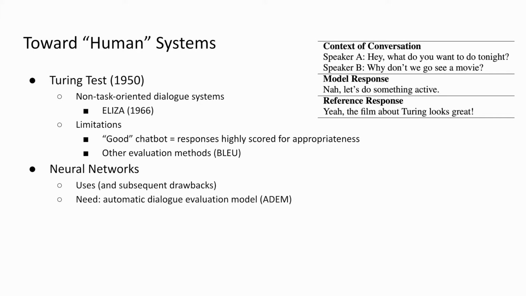Word overlap metrics, such as BLEU, have been used, although they are known to be biased and correlate poorly with human judgments of response quality. These word overlap metrics fail to capture semantic similarity between a response and its reference response.